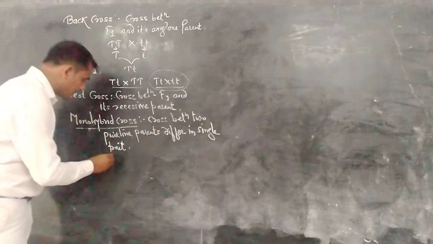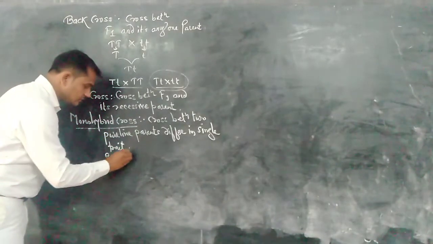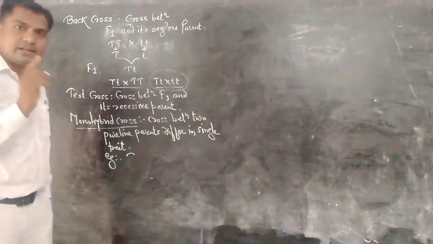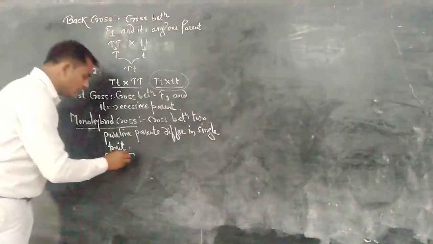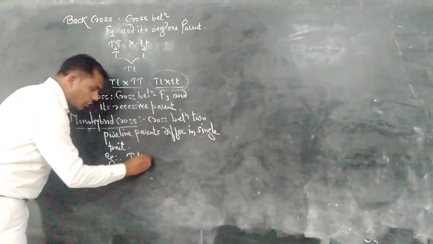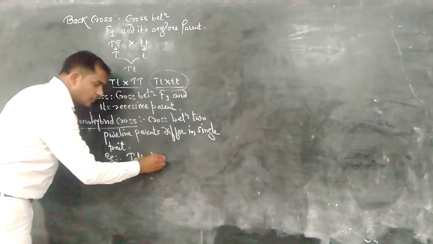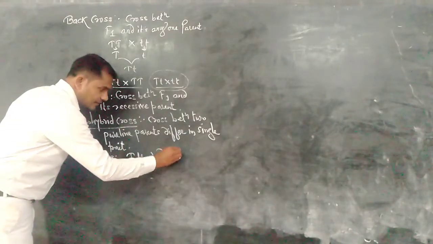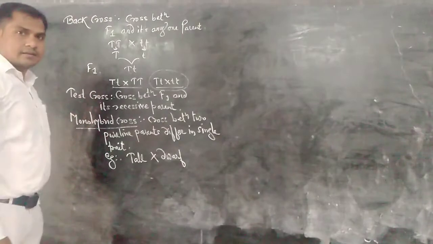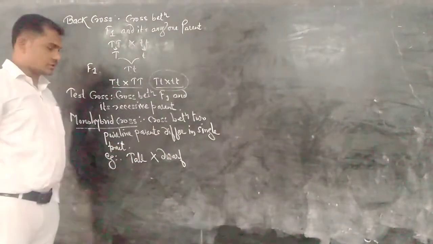For example, when height is the one character considered, if a pure line tall plant is crossed with a pure line dwarf plant, this is a monohybrid cross.